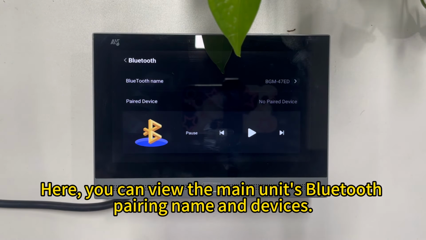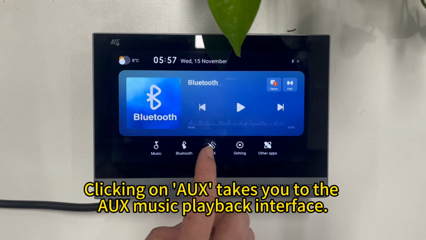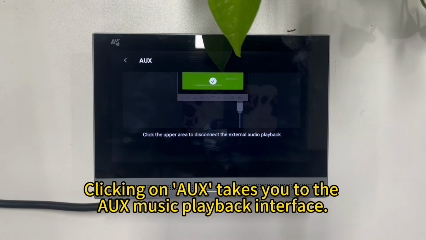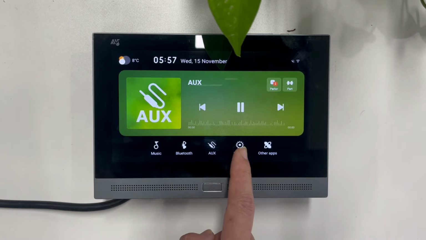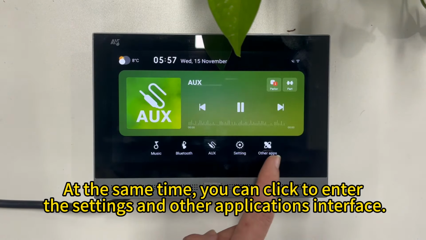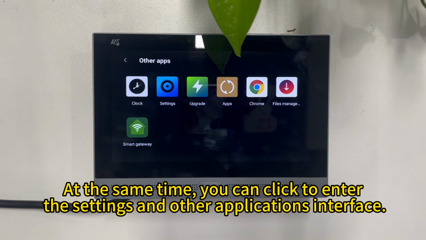Here you can view the main unit's Bluetooth pairing name and devices. Clicking on AUX takes you to the AUX music playback interface. At the same time, you can click to enter the settings and other applications interface.